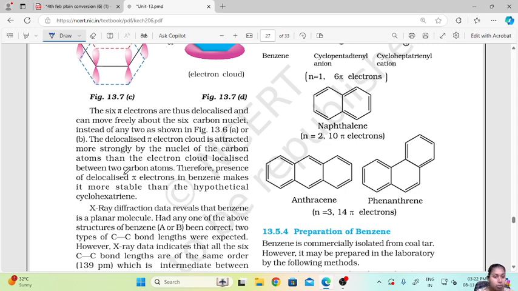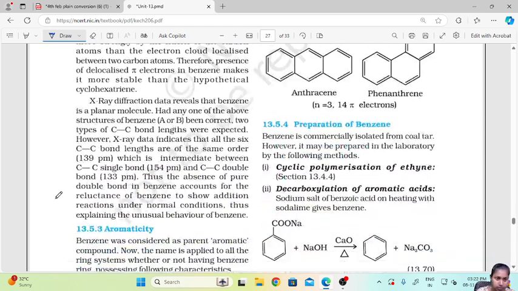But the delocalized pi electrons are attracted more strongly by the nuclei of the carbon atoms than the electron cloud localized between two carbon atoms. Therefore, the presence of delocalized pi electrons makes benzene more stable than the hypothetical cyclohexatriene.